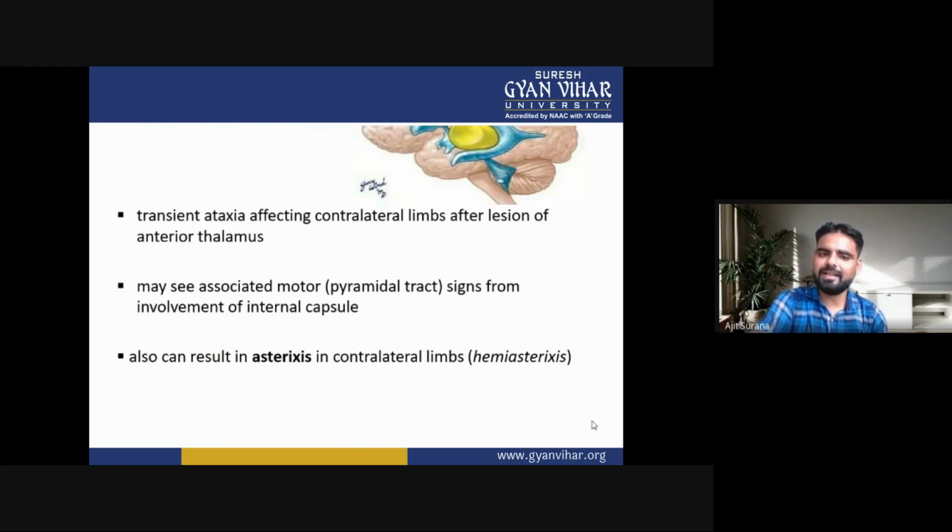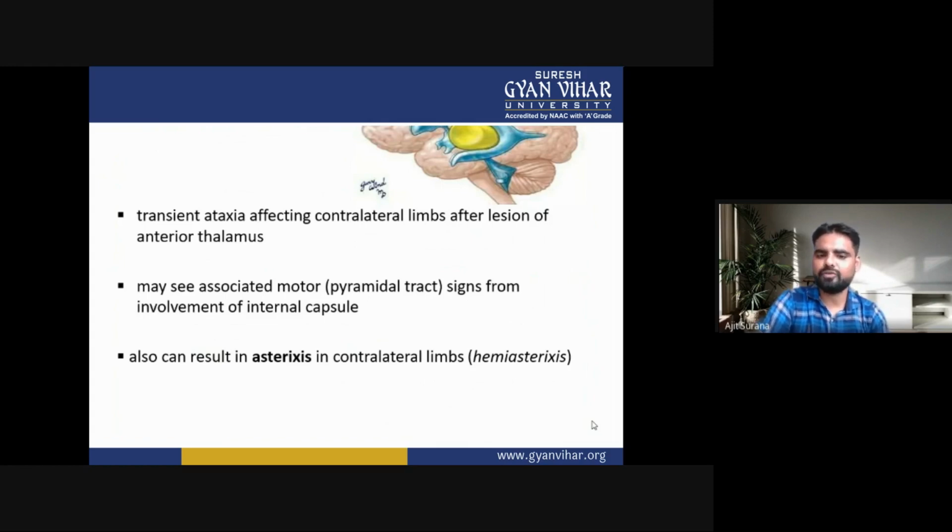Thalamic ataxia is a transient ataxia affecting the contralateral limbs after lesions of the anterior thalamus.